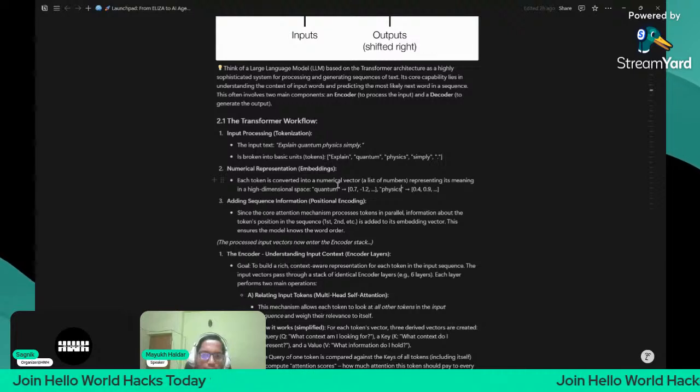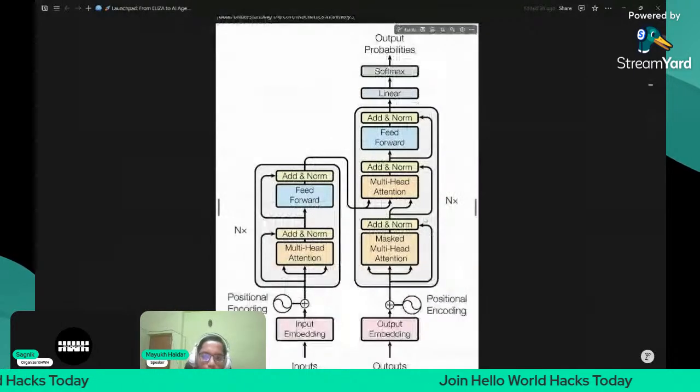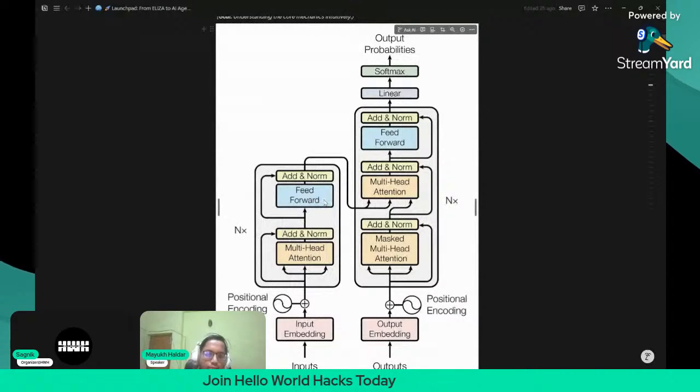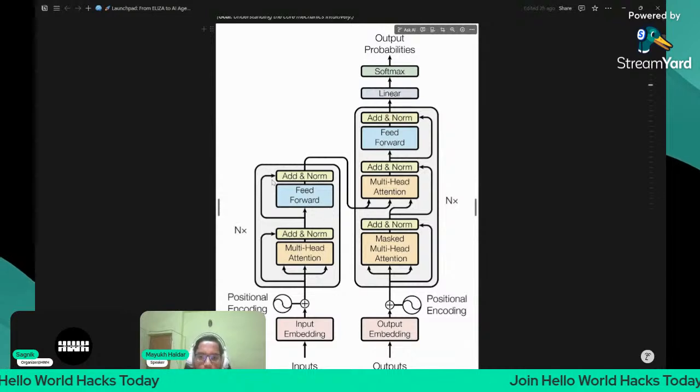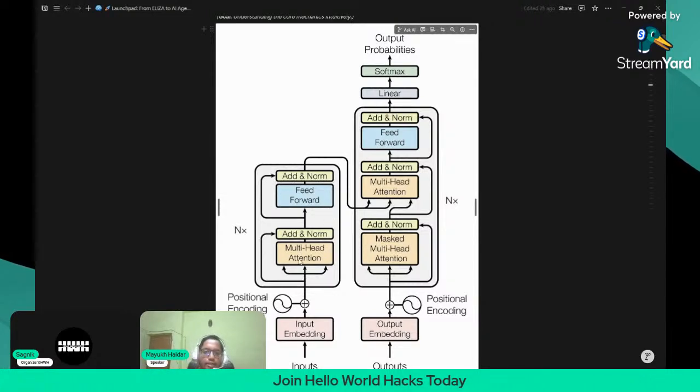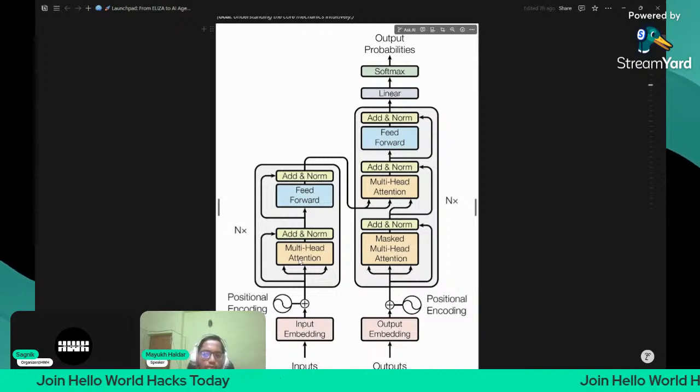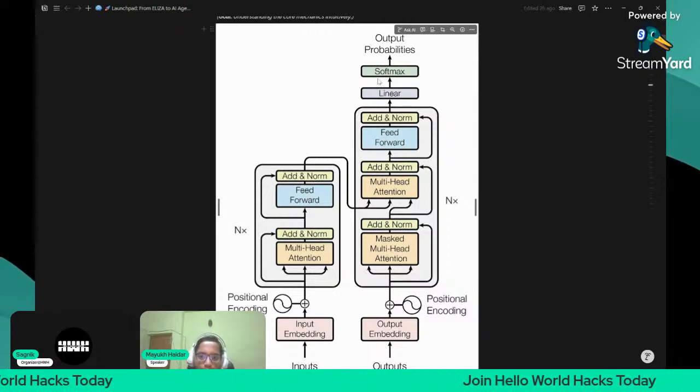This is the encoder and this is the decoder. I'm not going to explain all the technical things because it would be a very large session today, and we don't have so much time. Since we are already running short of time, I'm going to tell you in short. The encoder actually understands and then passes into the decoder part. This part on the right side is the decoder, and the left side is the encoder.